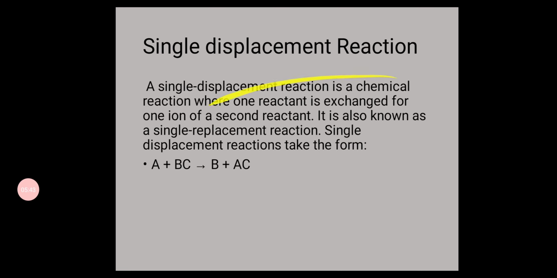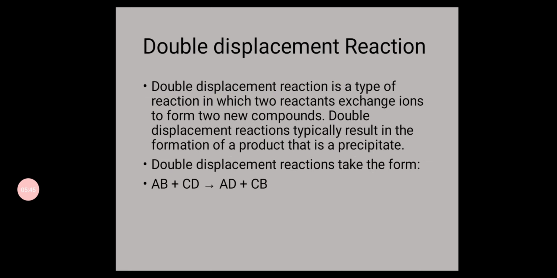On the other hand, there is a double displacement reaction. A double displacement reaction is a type of reaction in which two reactants exchange ions to form two new compounds. Double displacement reactions typically result in the formation of a product that is a precipitate.